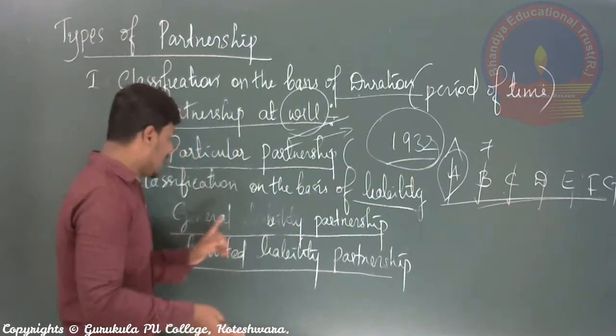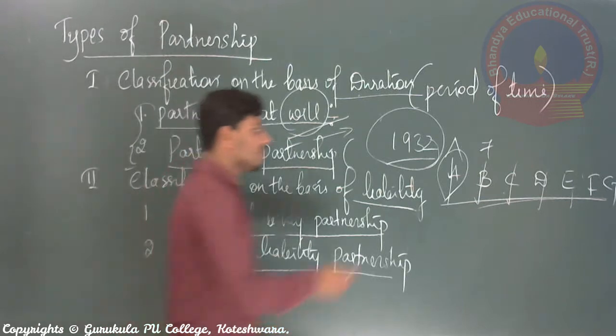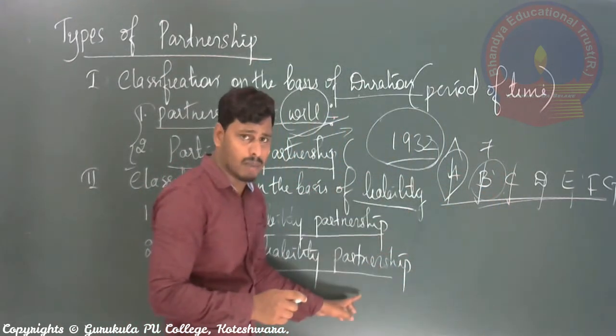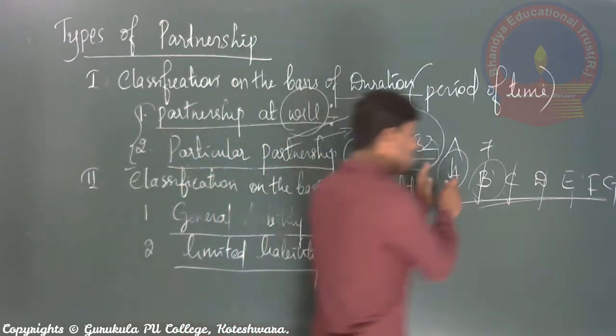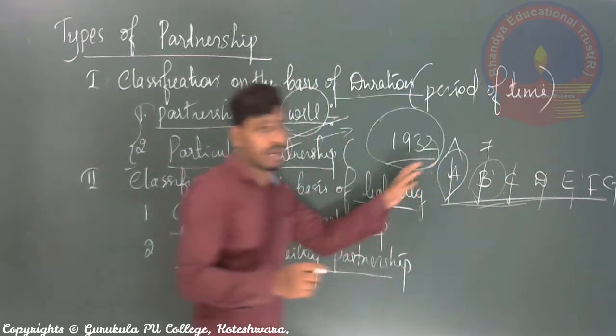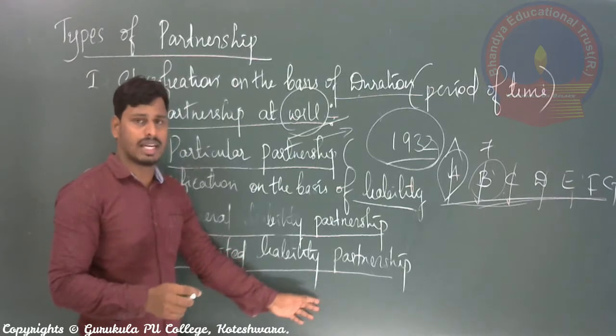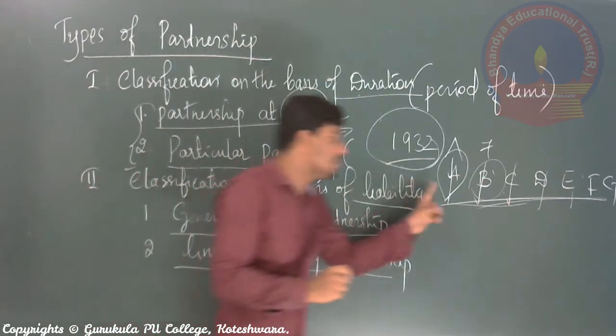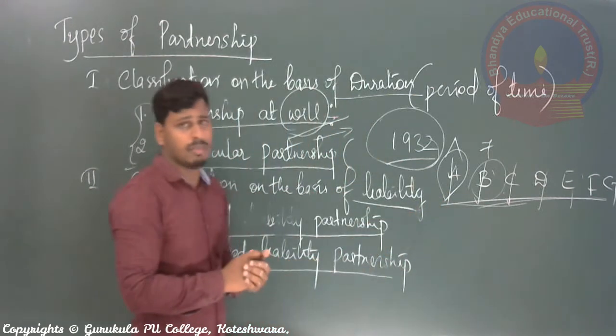So that is why in limited liability partnership, any partner may have limited liability, or except one, all the partners also can have limited liability, but according to the deed or according to the Act of 1932, a minimum of one person should have unlimited liability.